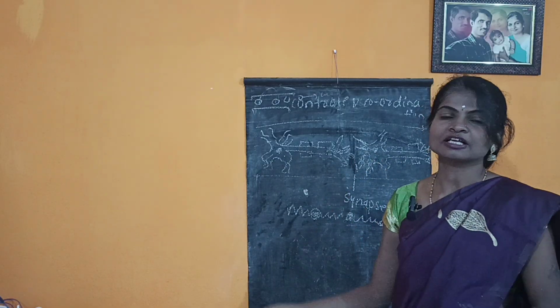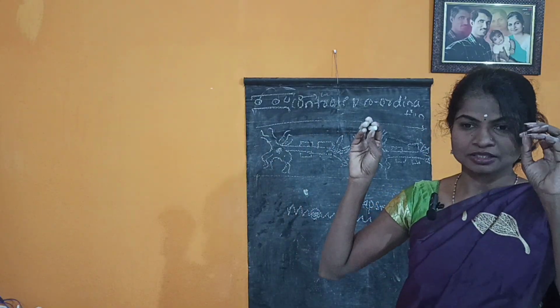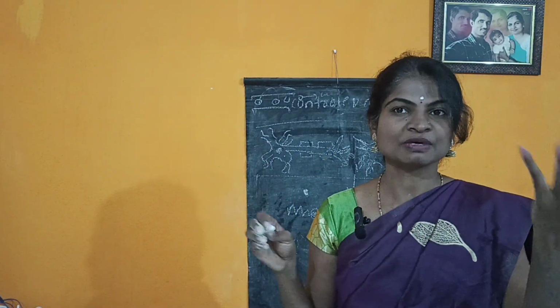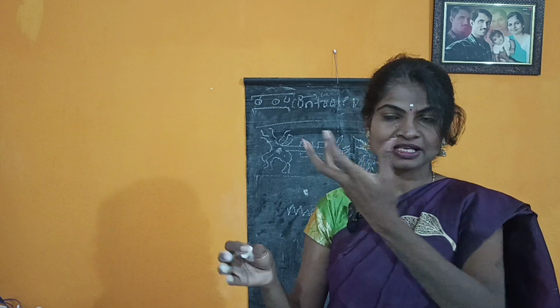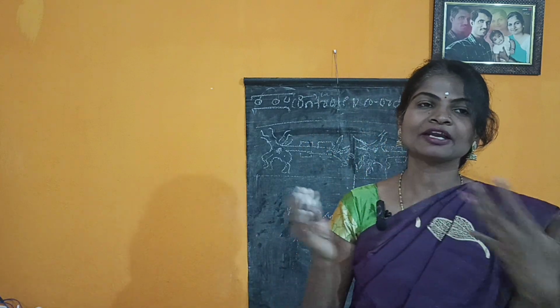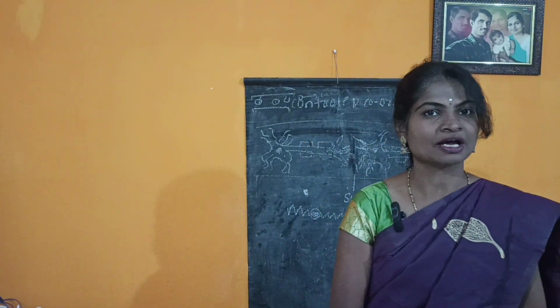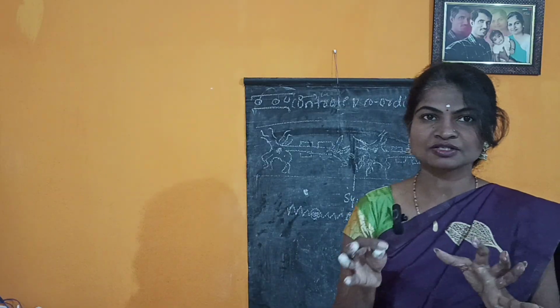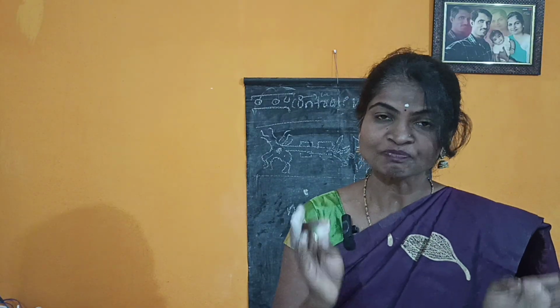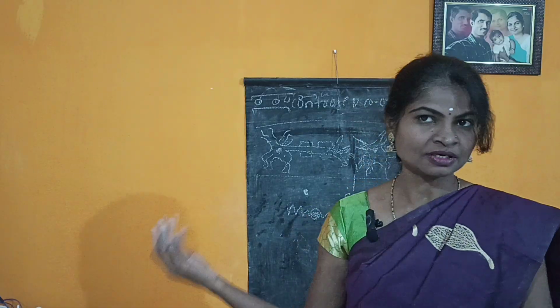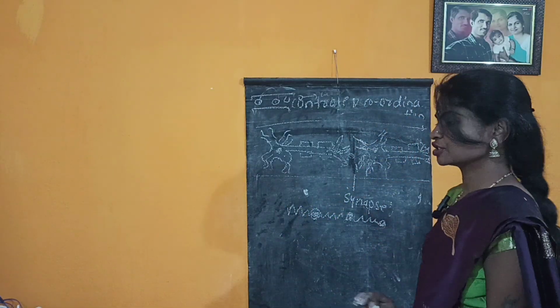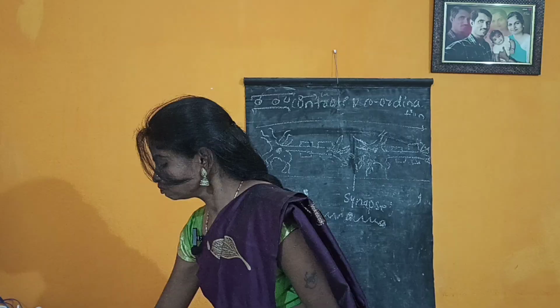Like this, they are transferred to the brain, and whatever message they carried is given to the brain. They get the response from the brain, which again reaches the effector organ. I will discuss the different kinds of neurons or nerves later. Okay, this is the conduction of nerve impulses.